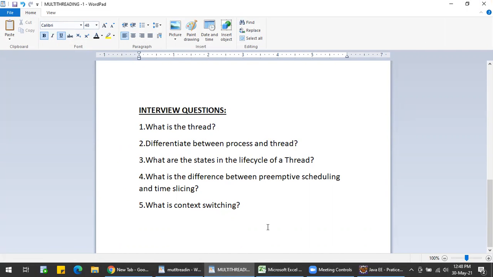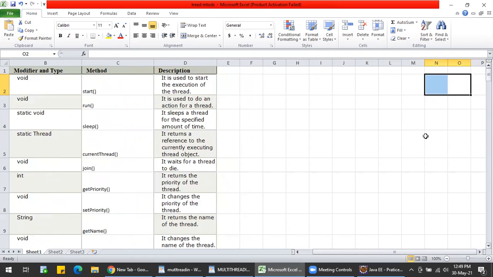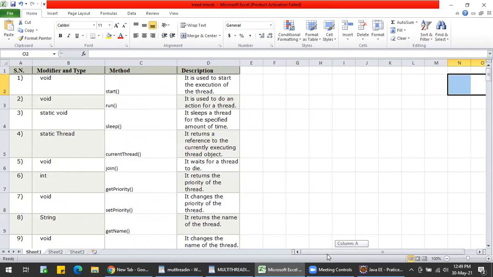We will see in the next topic, that is multitasking, multi-threading, and all of these methods, where we are using them and why we are using them. Before that, you just go through this Excel clearly and try to understand up to your knowledge. I'll be explaining later briefly on this.